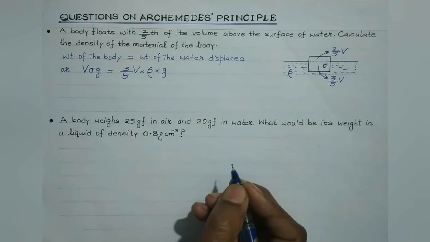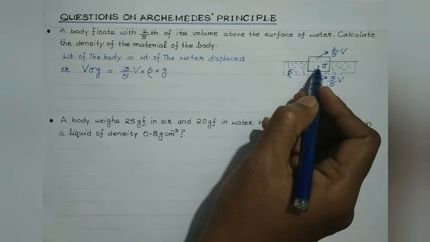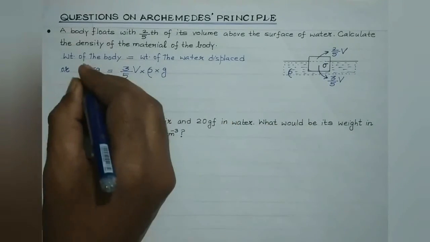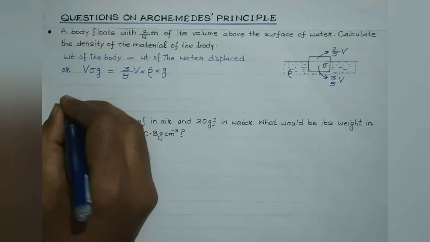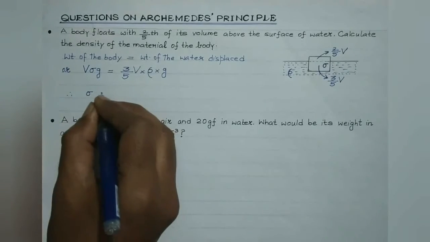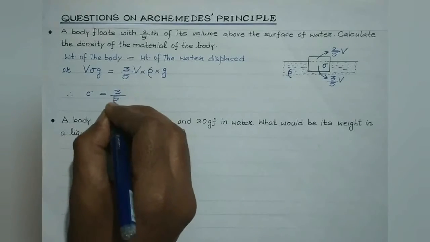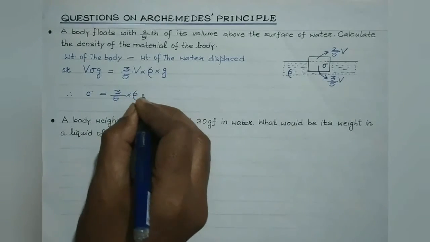Clear, students? Now we are supposed to find out the density of the material of the body, that is sigma, is to be found. So small g gets cancelled, V gets cancelled. Therefore sigma, which is the density of the material of the body, is equal to 3/5 into density of water.